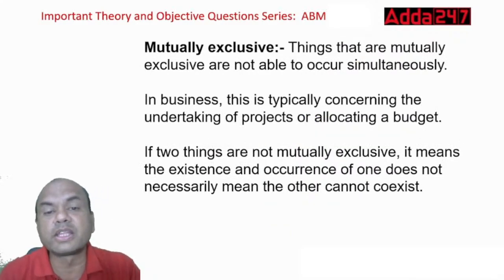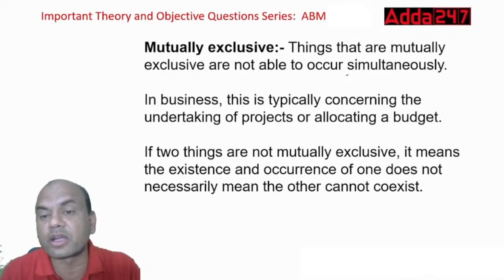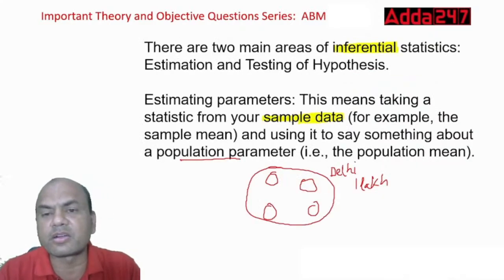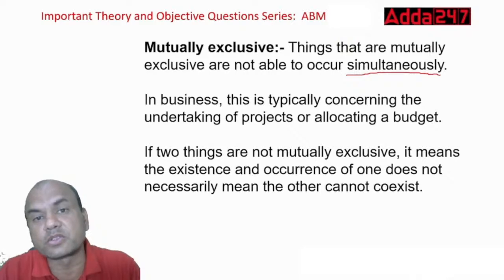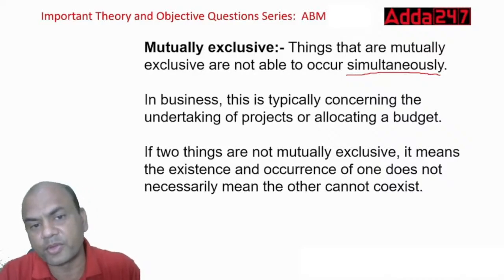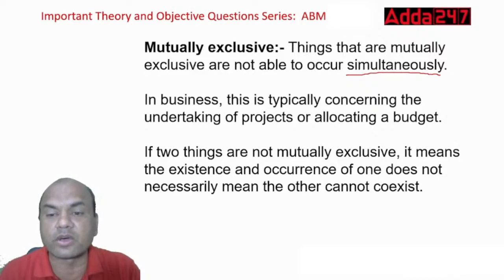Now, what are mutually exclusive events? Mutually exclusive means events that are not able to occur simultaneously. So simultaneously they won't occur at all. Can it occur simultaneously that you pass and you fail in any exam? No. These are exclusive events. Either you pass or you fail. In business, this is typically concerning the undertaking of projects or allocating the budget.